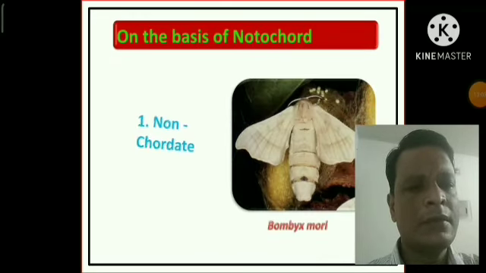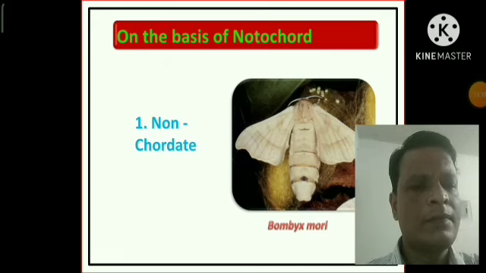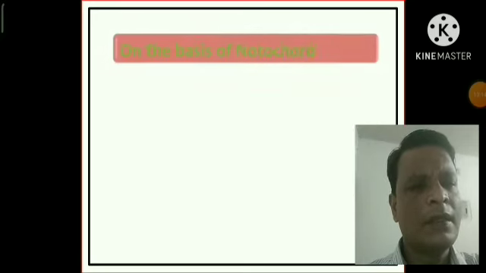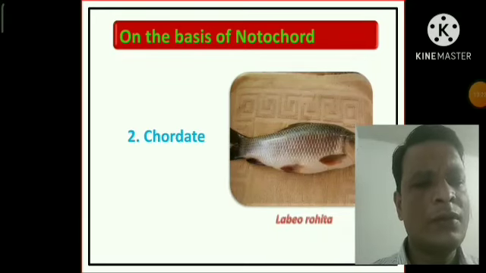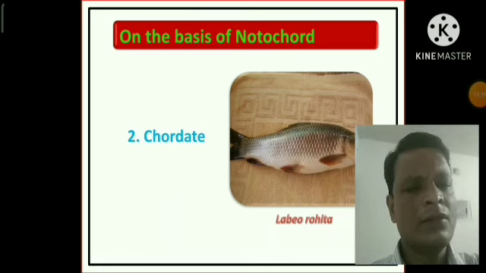Non-chordate, for example, Bombyx mori. This is a non-chordate animal. And the chordate, for example, the Labeo rohita, because they have the notochord. That's why they are called the chordate animals.